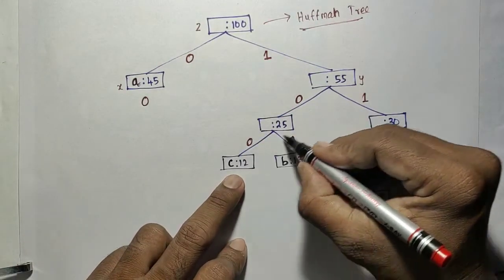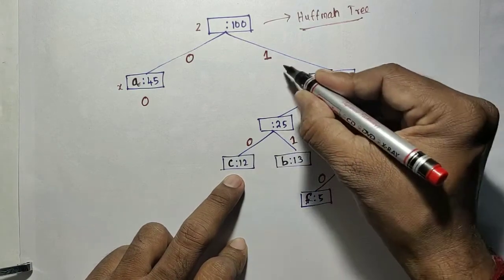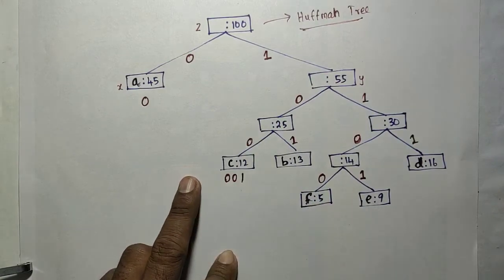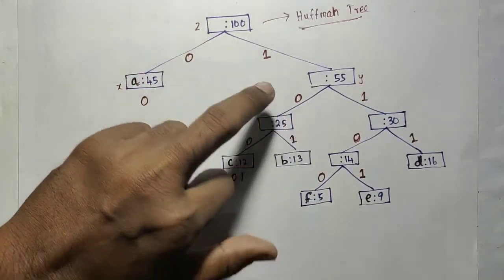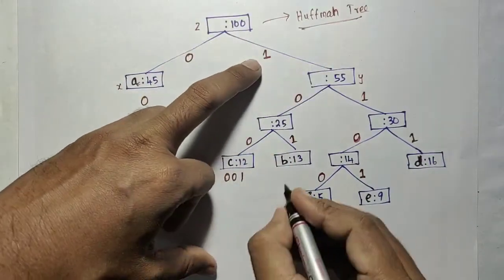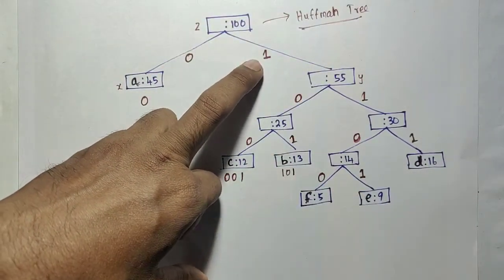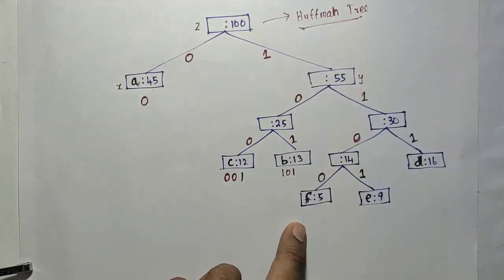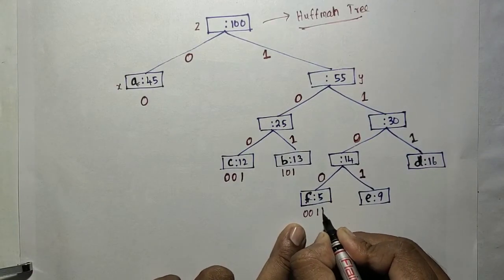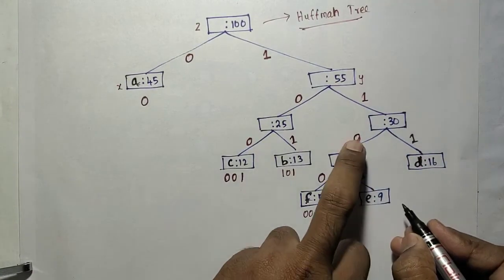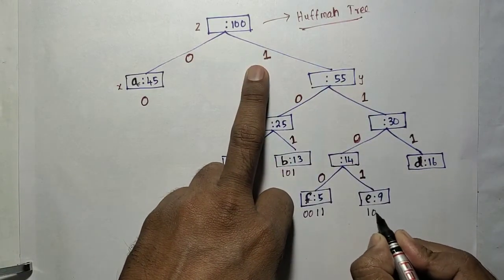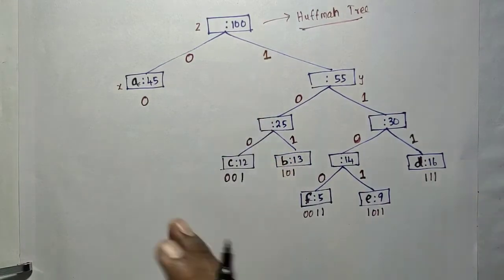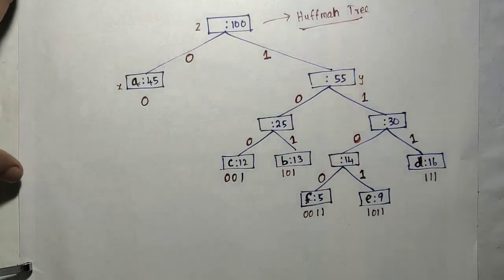And for C to the root it is 0 0 and then 1. So 0 0 1. And for B to the root, 1 0 and then 1. So 1 0 1. For F, you start from here: 0, 0, 1, 1. So 0, 0, 1, 1. Next for E, 1, 0, 1, 1. For D, 1, 1 and then 1. So those are the corresponding code words for the symbols.